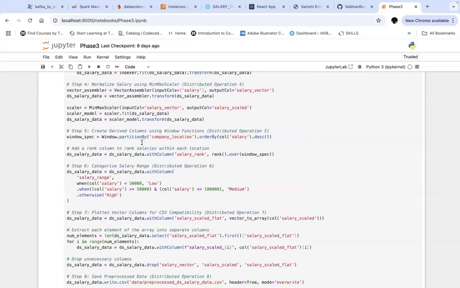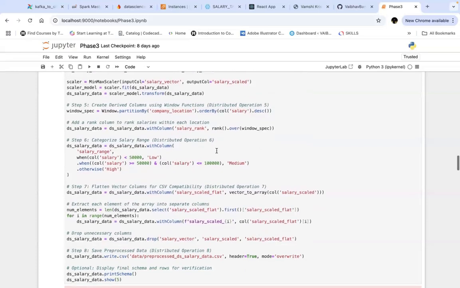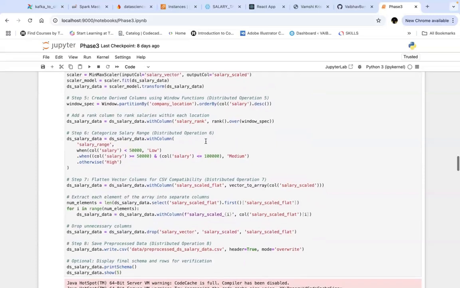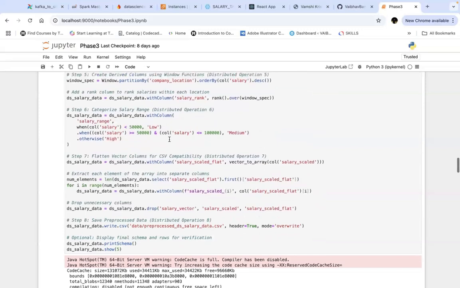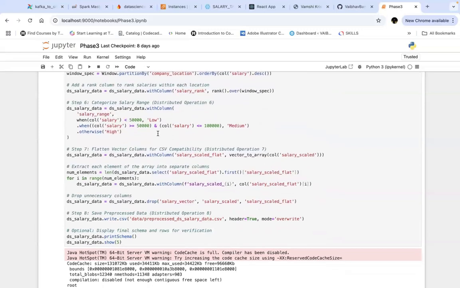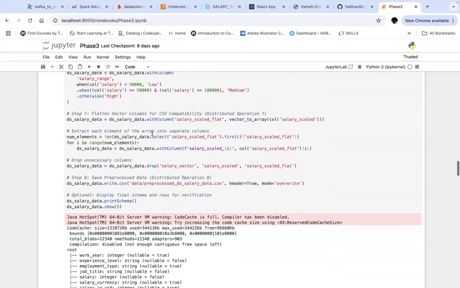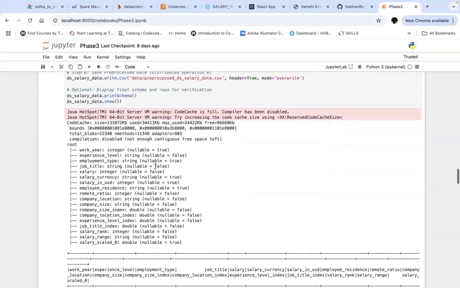Then we created derived columns as we had done in phase 2 of the project as well. Then we added a salary rank column to the data set and the salary range, the same thing that we had done in phase 2 using binning. And so this is how we did the pre-processing.